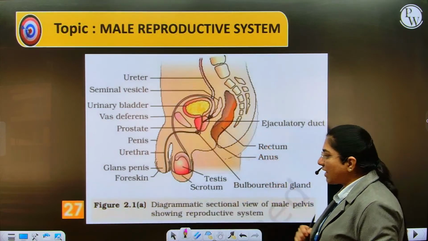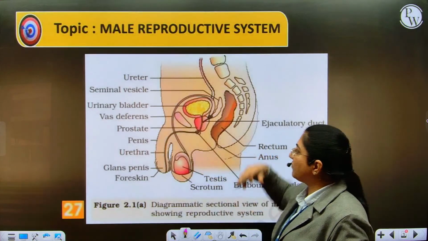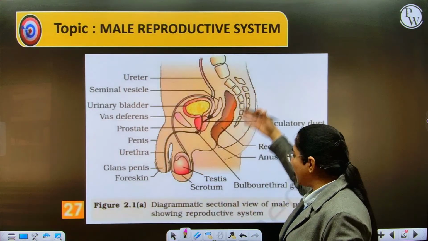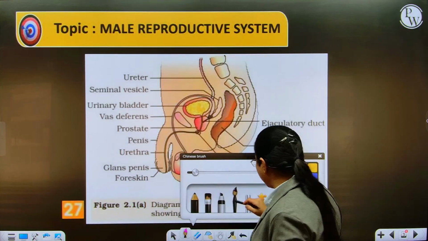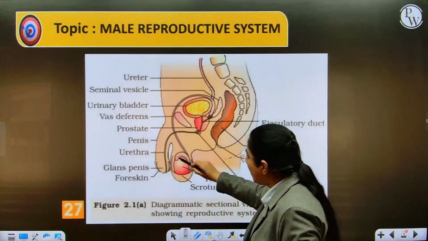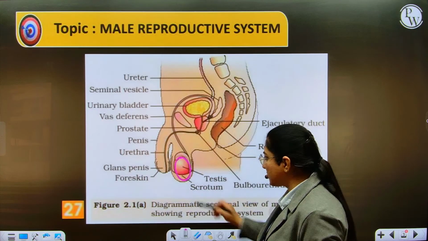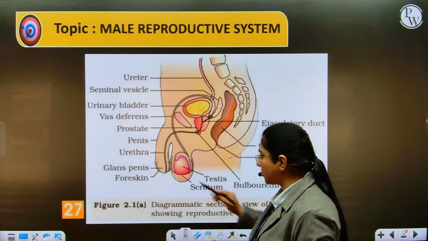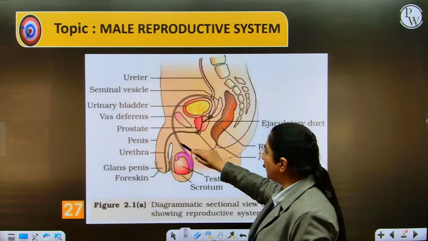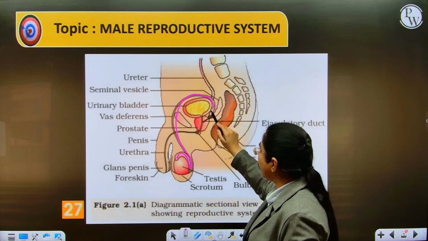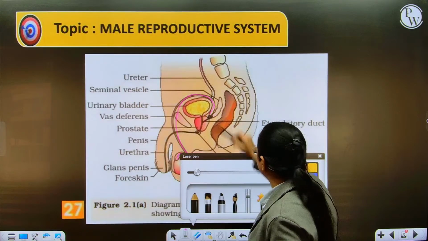This is diagram 2.1a of our NCERT page 27, where they have given a diagrammatic sectional view of the male reproductive system. You can see the primary reproductive organ, that is the testes, which is situated in a sac-like structure called the scrotum, which is then followed by the accessory reproductive ducts. You can see I'm highlighting them, followed by the accessory reproductive glands.